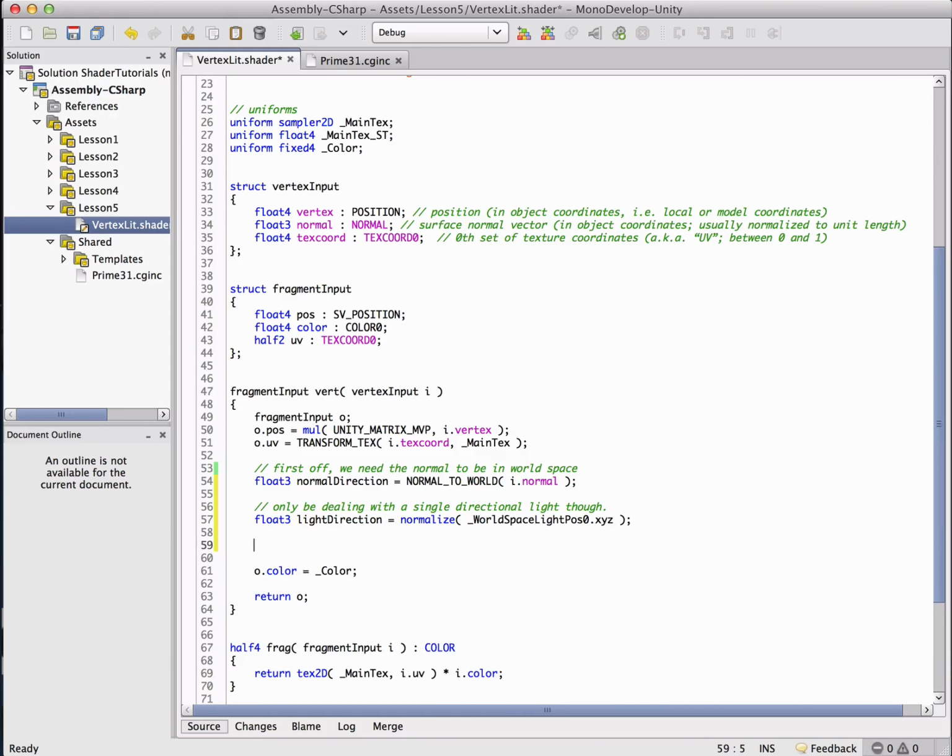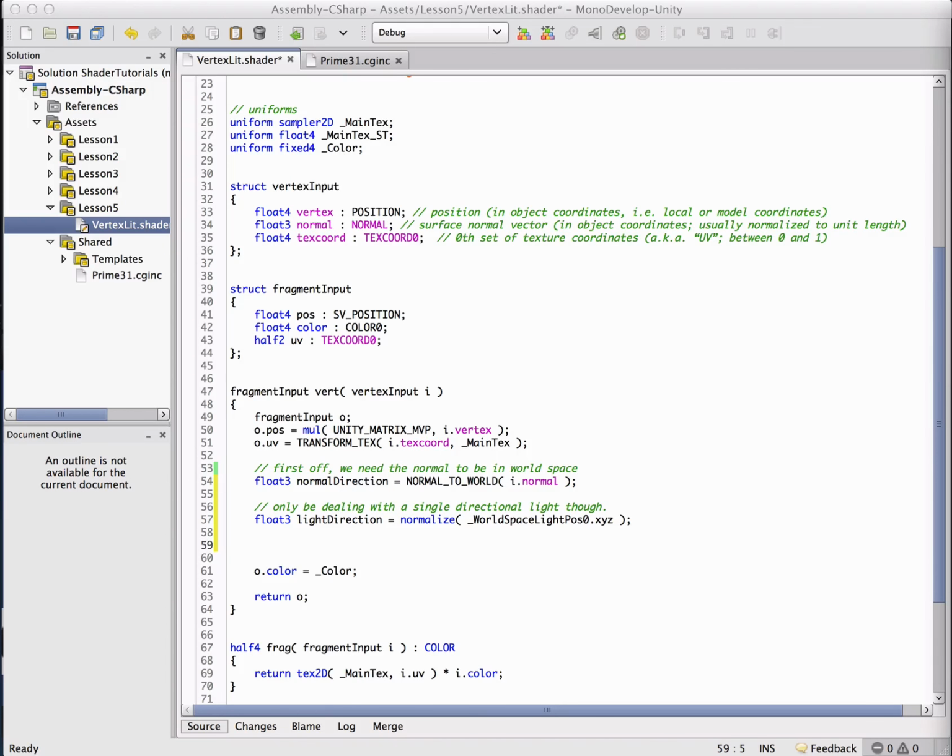If you remember from our equation, in order to calculate the lighting, we need the incoming light times the material diffuse color times N dot L. So we have almost all that. The missing piece is the incoming light, and this is, again, another Unity magic uniform.